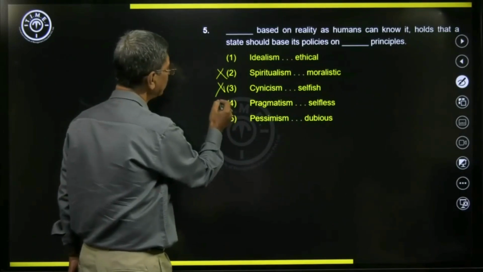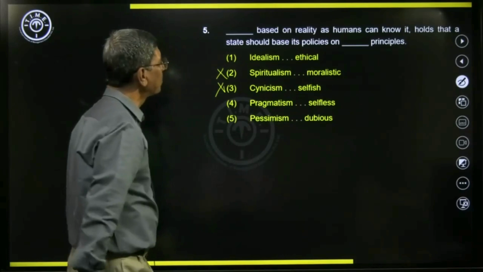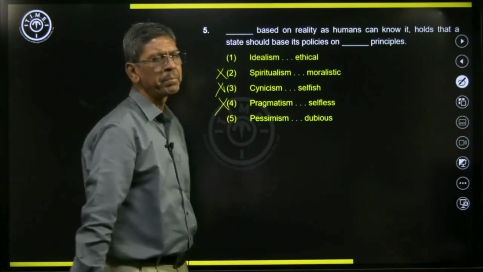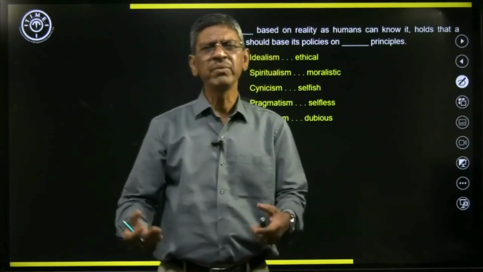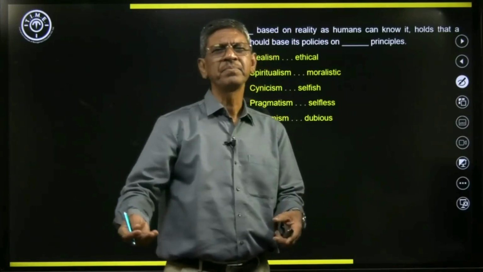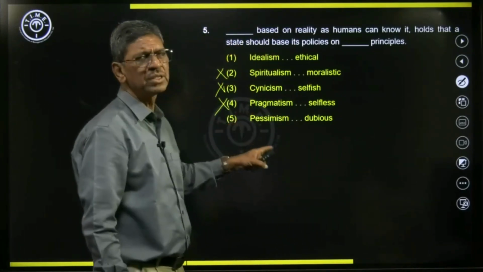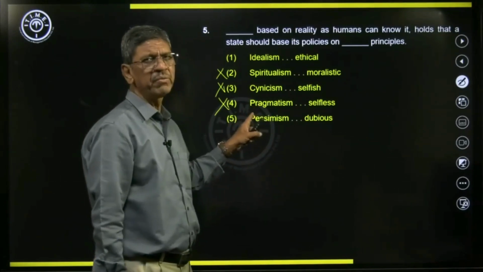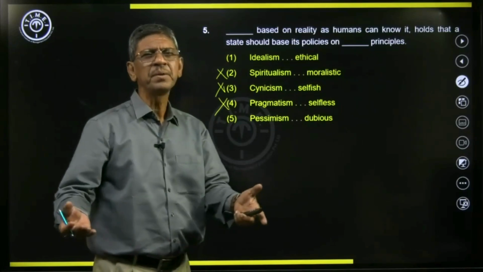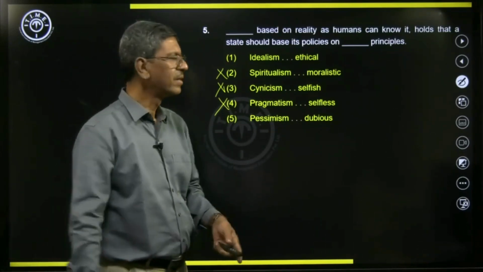Pragmatism is good, but on selfless policies is not suitable. What is pragmatism? Pragmatism is being very practical, not idealistic but practical, so that it has some relative value attached to it.